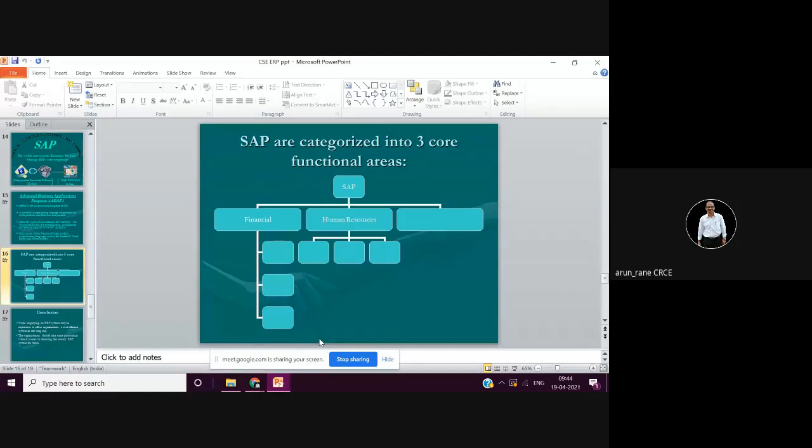So the functional three core areas are financial, human resources, and manufacturing. And then again in finance we have different departments. In human resources, again you have different departments, like one is only working for retirement, one is only working for incentives, one is working only for daily affairs, like that it is, and then manufacturing, very well.